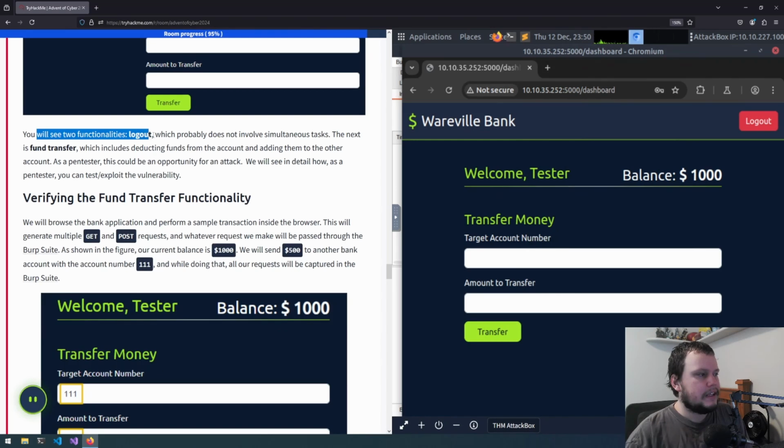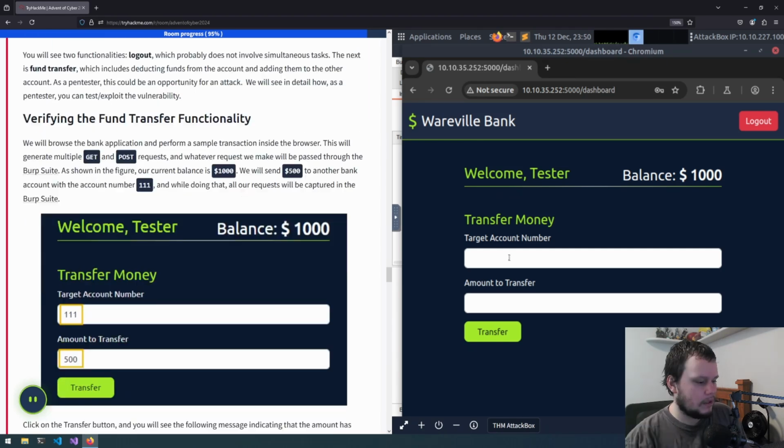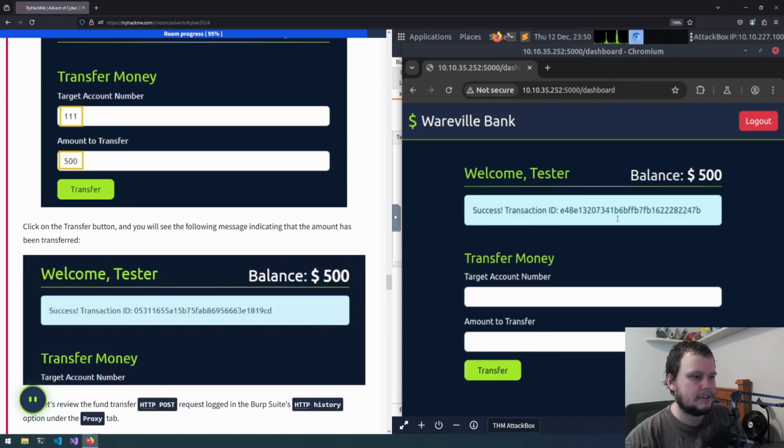So there are 2 functionalities: to log out, and the main one, the fund transfer, which includes deducting funds from the account and adding them to another account. As a pen tester, this could be an opportunity for an attack. We'll see in detail how, as a pen tester, you can test and exploit the vulnerability. So if we were to select this account and do 500, we'll see we have successfully transferred it.